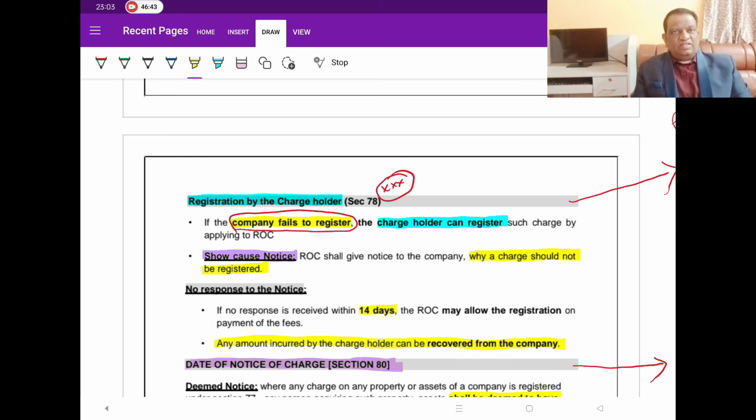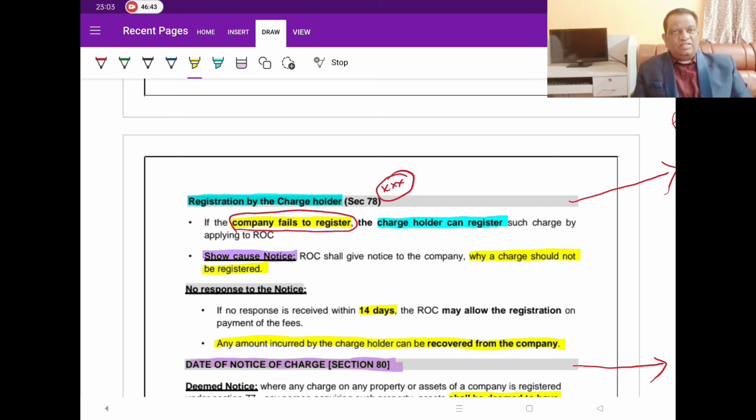There are 3 slabs: 30 days, then 60 days, and then 120 days. In the first 30 days, it is the normal fees, and for the next 30 days, that is, 60 days from the date of creation, the second slab, normal fee plus additional fee. Even if that is missed, then you are given a further 60 days where 3 types of fees have to be paid: normal fees, additional fees, and ad valorem fees.